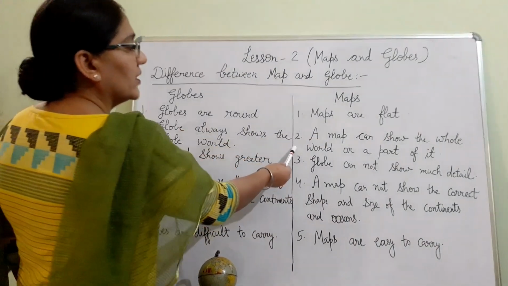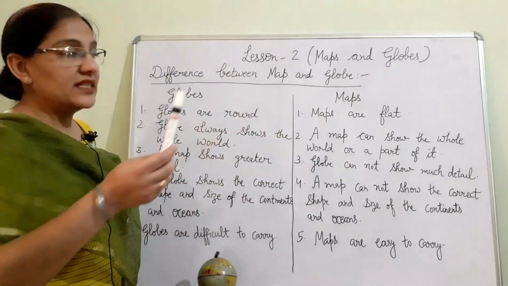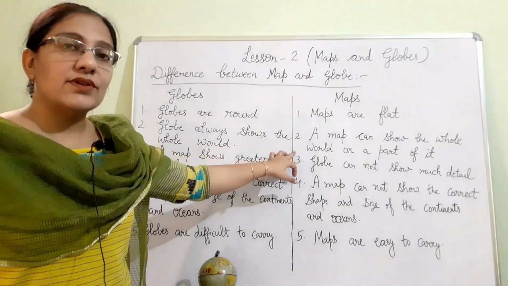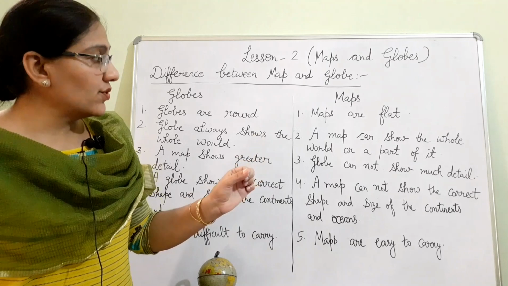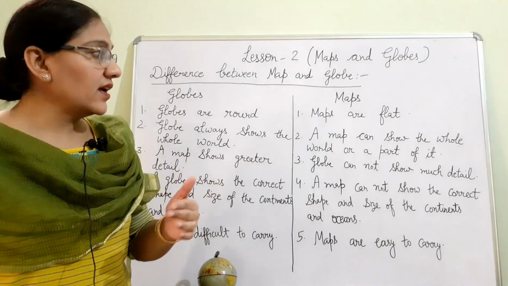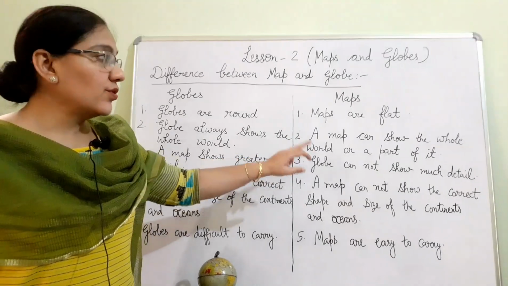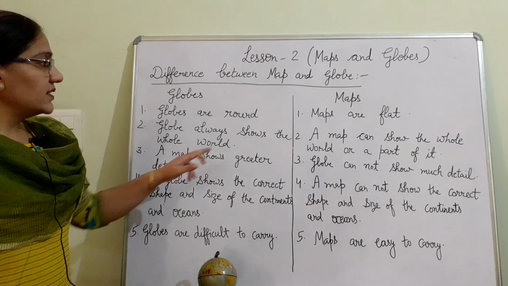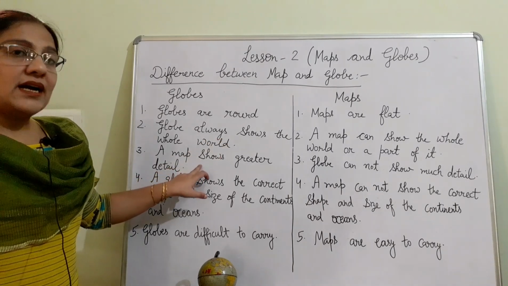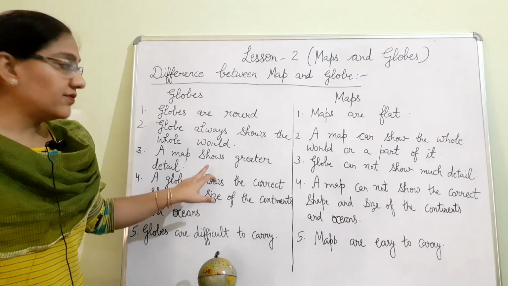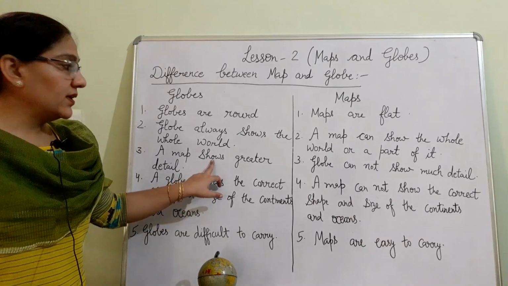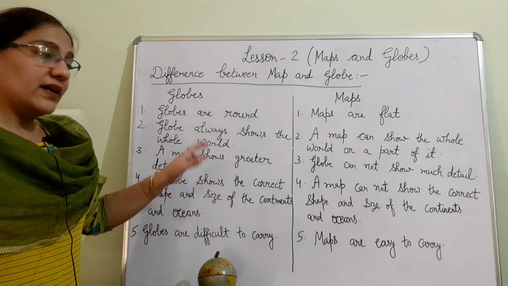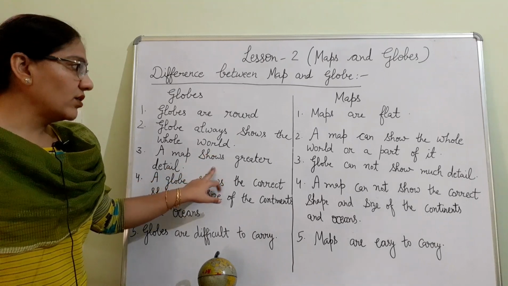A map can show the whole world or a part of it. It means we can use a world map, and we can also use a country map, like the map of India. Only one country's map is shown and we can see different states of India in this map. A map shows greater detail. Since I told you, different maps are used to show different topics or themes, we can use a particular map, like a map to show crops, a map to show industries. So if we use a particular map, it shows greater detail about that topic.